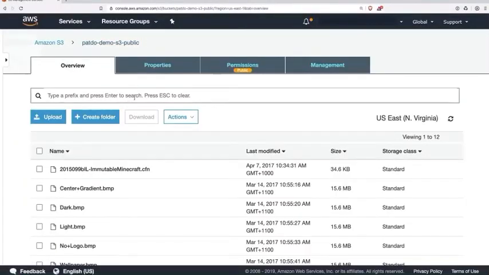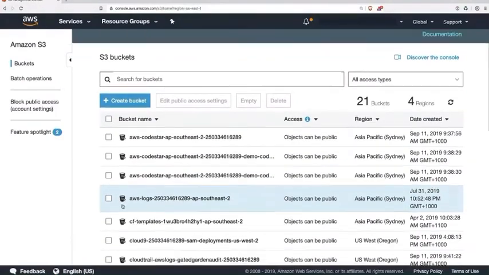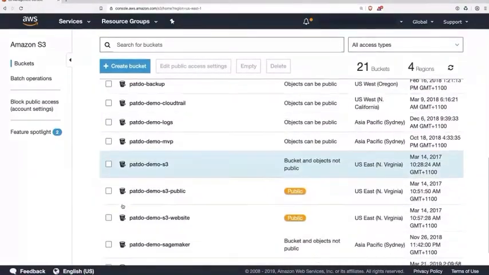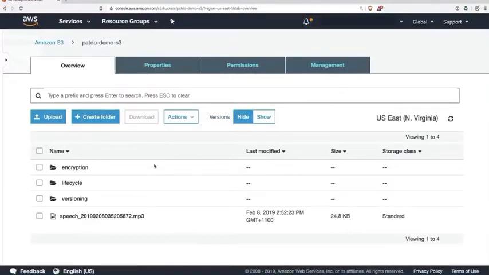So this is a public bucket. Now, by default, when you go and create a bucket in S3, it is not public by default. So I have another bucket here with those default configurations. Let's go and take a look at that one. So here, patdo-demo-s3. And if we go and look at this bucket, let's say I have this object here that I want to try to download.